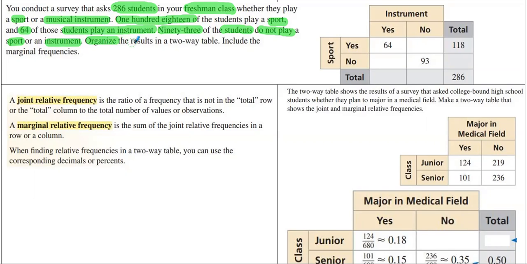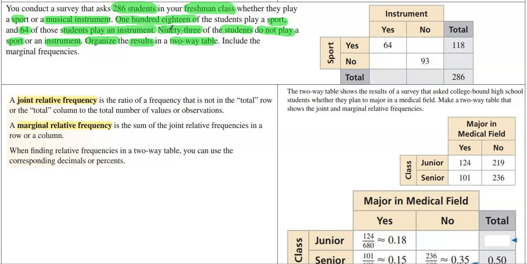Organize the results in a two-way table. Okay, so I kind of already did this for you, right? We've set up the idea that we have sport, yes or no, instrument, yes or no, and it says 118 of the students play a sport and 64 of those students play an instrument. So if you play a sport and an instrument, you're one of the 64. So yes and yes, here's the 64.